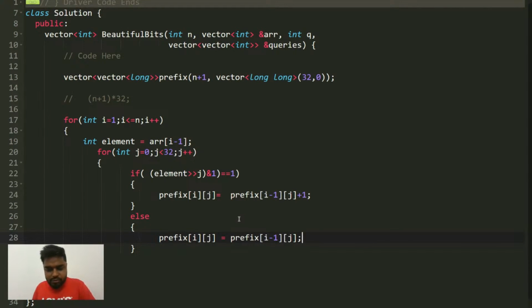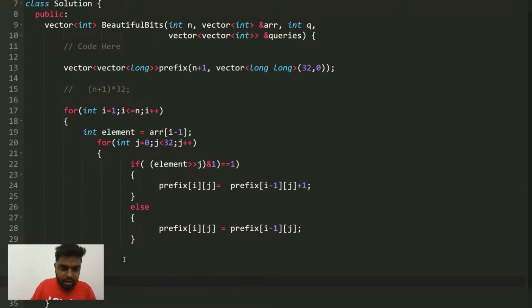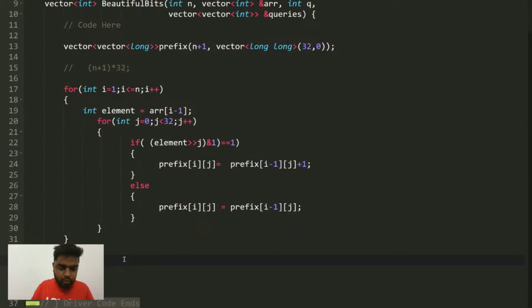Once you have stored this, after this you will iterate again throughout all the queries. So we need a vector, let's say int answer, of q size, with all the elements marked as 0.